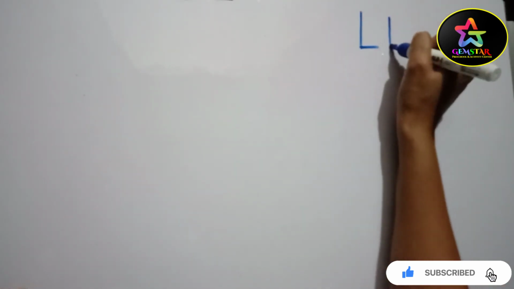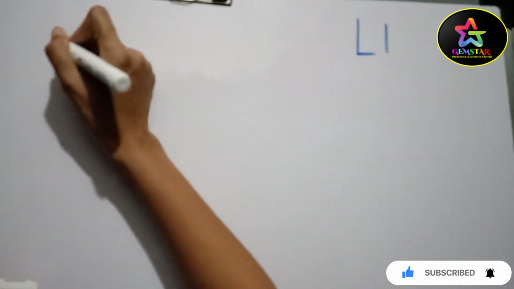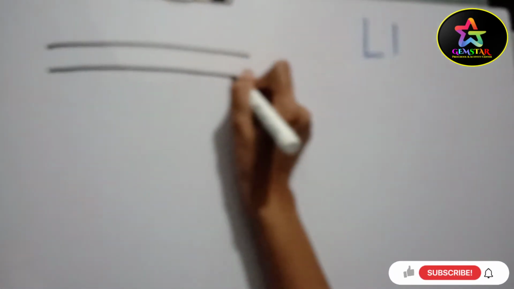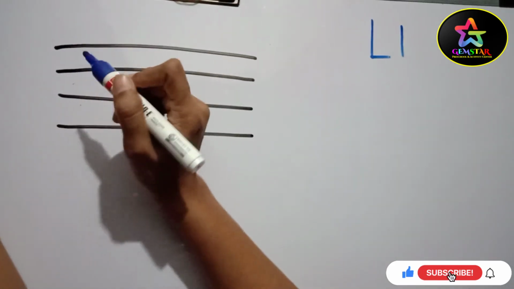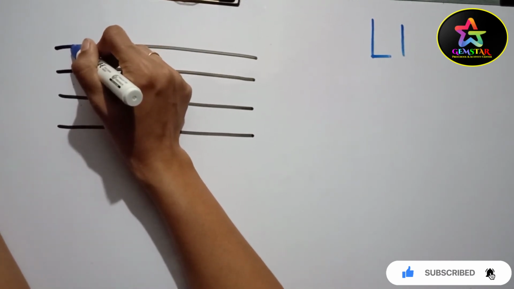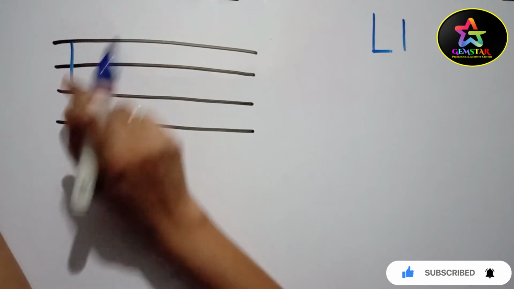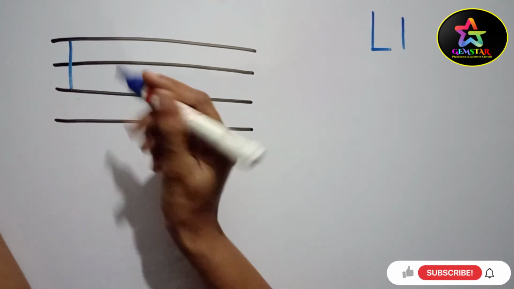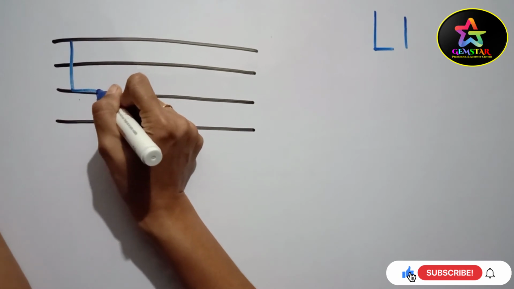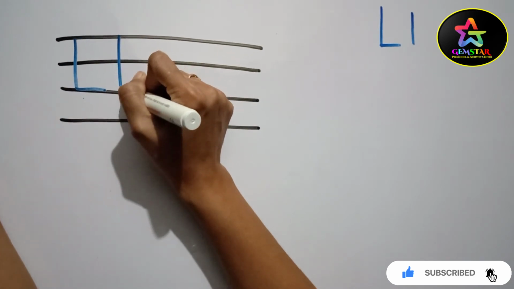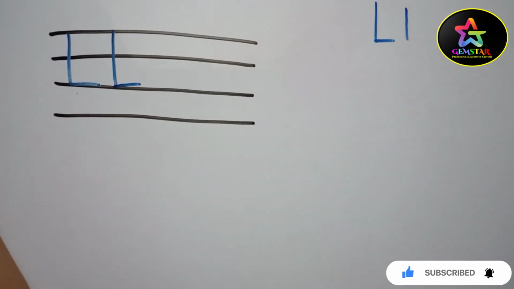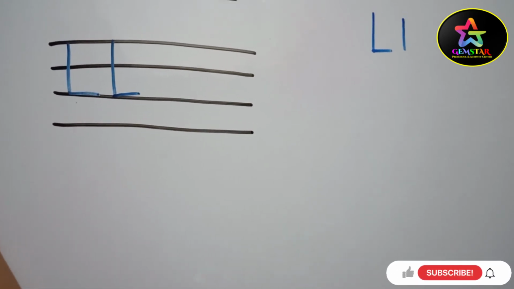Now children, I will teach you how to write L. Okay? On your 4-line notebook. For capital L, first draw one standing line from first line to third line, and then one sleeping line. This is capital L. Standing line and sleeping line.